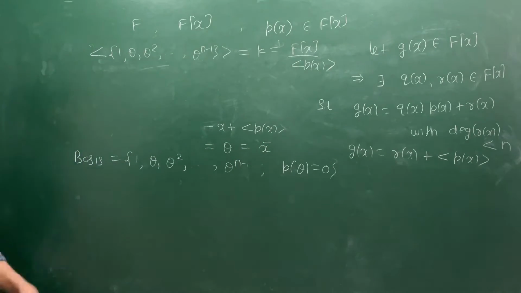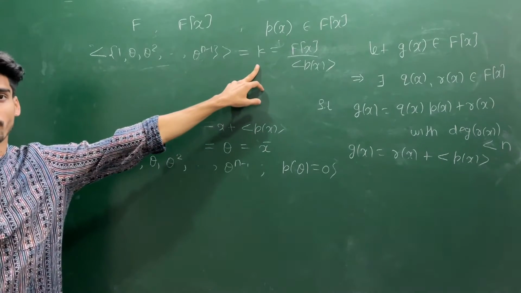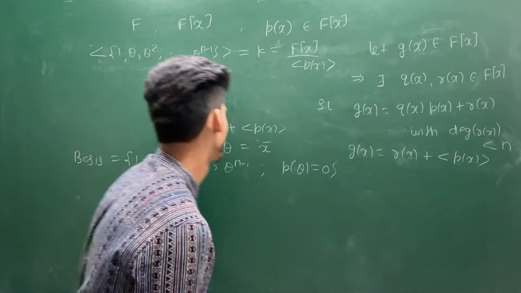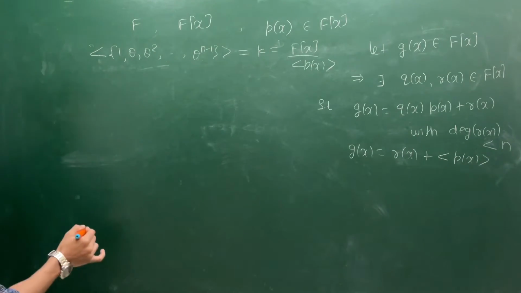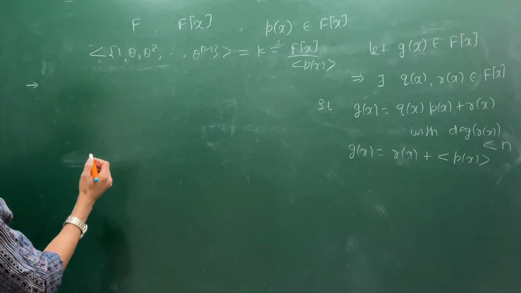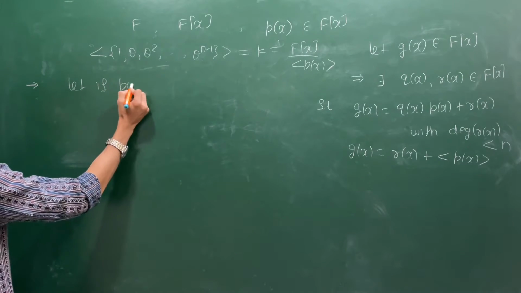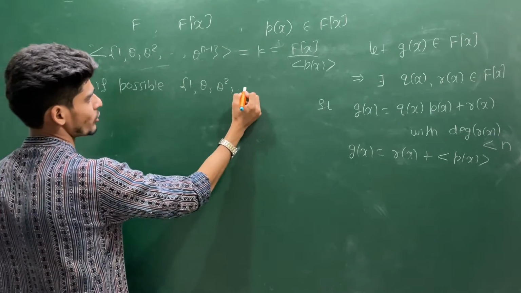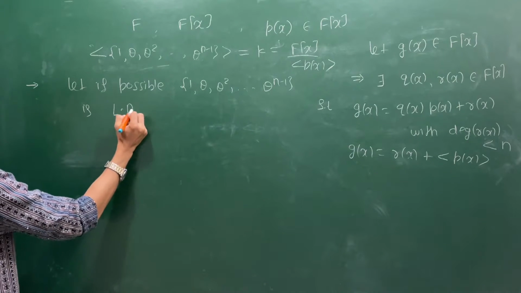Now what remains to show? If I show that this is a linearly independent set, then I am done, and this is going to be a basis over F for K. Let's see the linear independence for this. Suppose, if possible, 1, theta, theta square, up to theta to the power n minus 1 is a linearly dependent set.